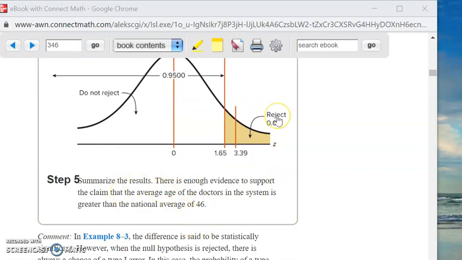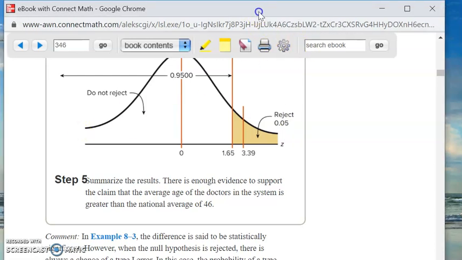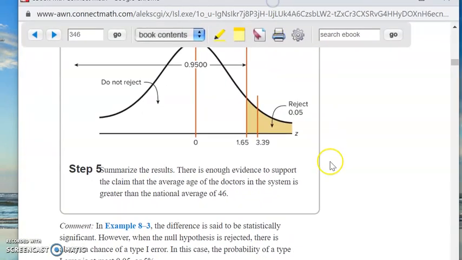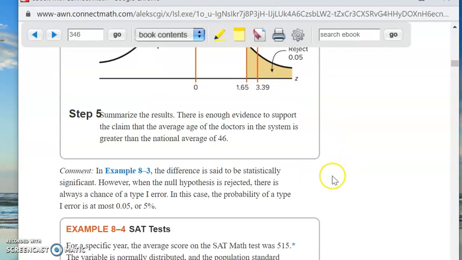This is an important step that you will be tempted to not do, but you should do it. If you cannot summarize, you don't understand. And when you go out there and you're working for somebody, and getting paid money to do this job, they want an explanation. They want an explanation that people will understand. So you've got to be able to summarize it. So you should be able to summarize this by saying, hey, there is enough evidence to support the claim that the average age of the doctors in our system is greater than the national average of 46.